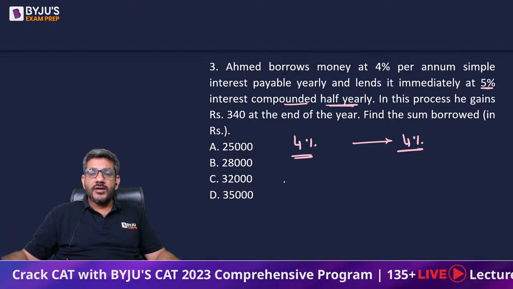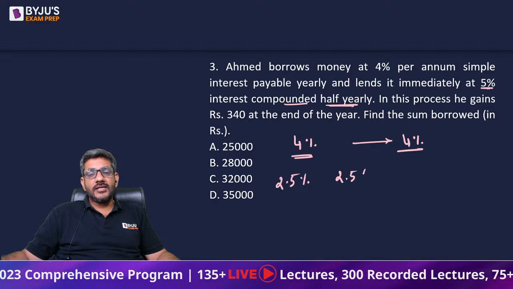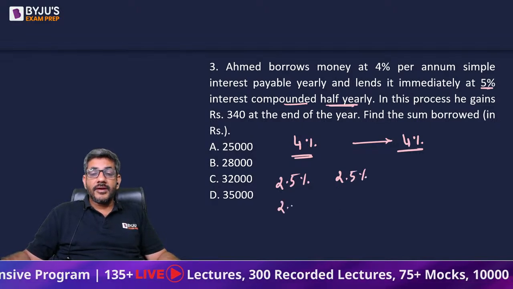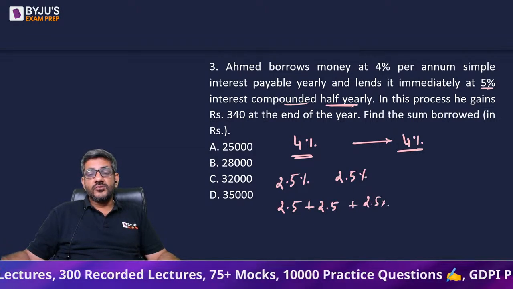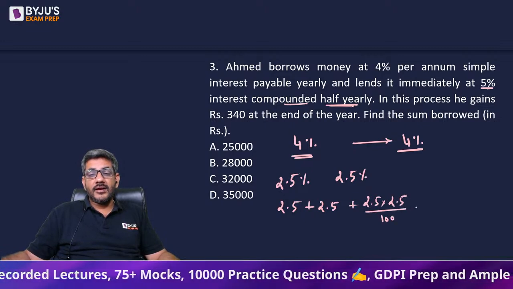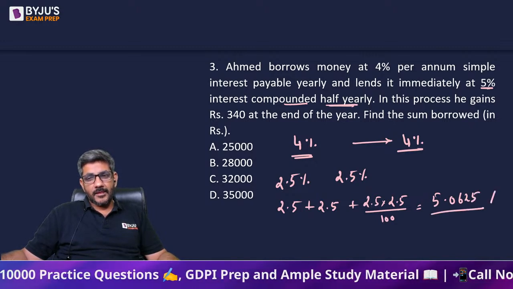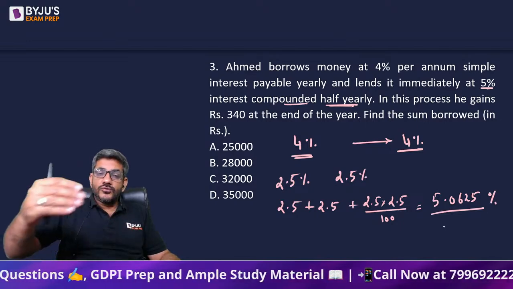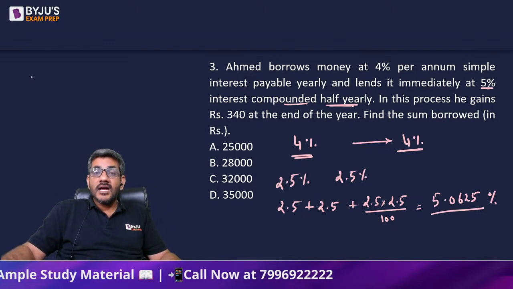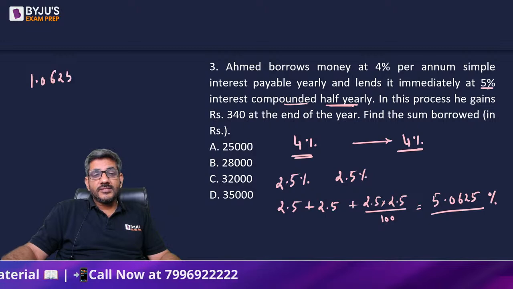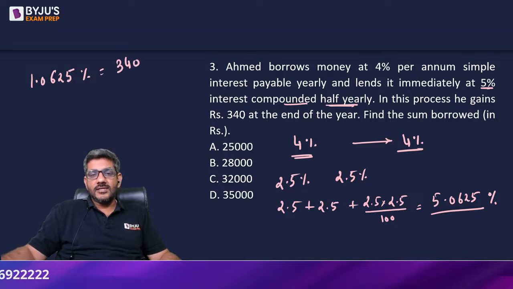When 5% is compounded half yearly, you get 2.5% for the first 6 months, and then 2.5% for the next 6 months. So what is the total interest you would be getting using successive percentage formula? I can say 2.5 plus 2.5 plus 2.5 into 2.5 divided by 100, and this has given me 5.0625%. तो उसको पे करना है 4% और उसको मिलेगा 5.0625%. So how much extra has he got? 1.0625%. And this 1.0625% is equal to 340 as per the question. ये 340 के बराबर है.